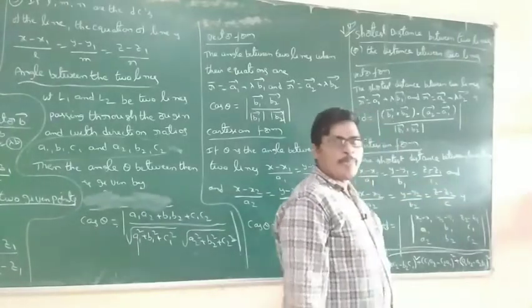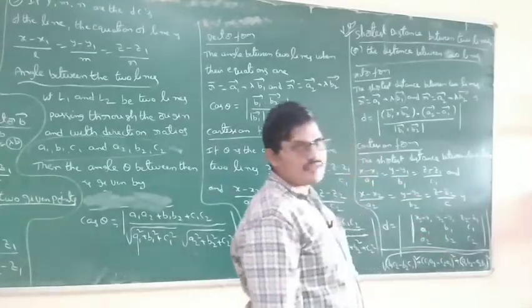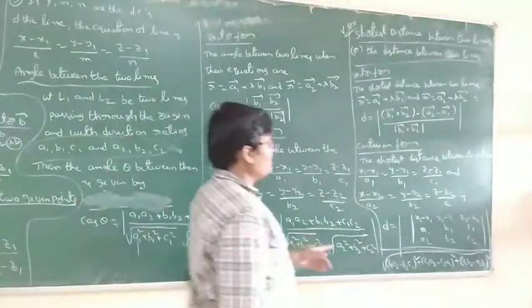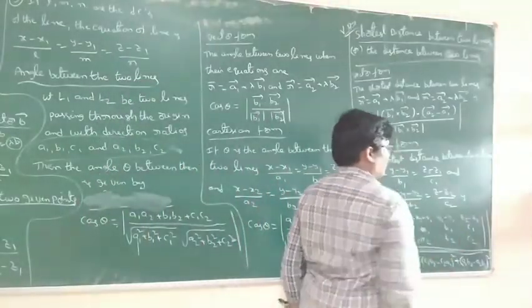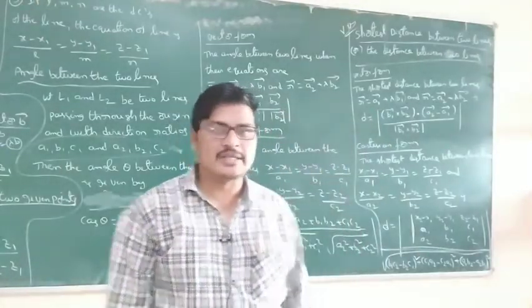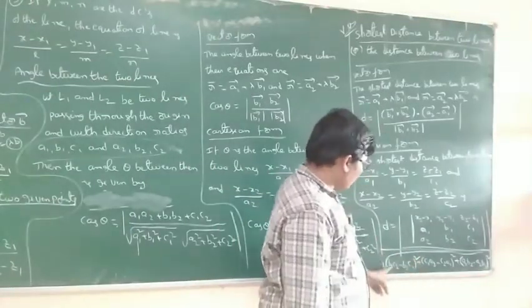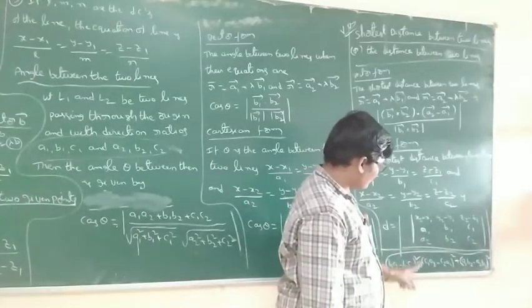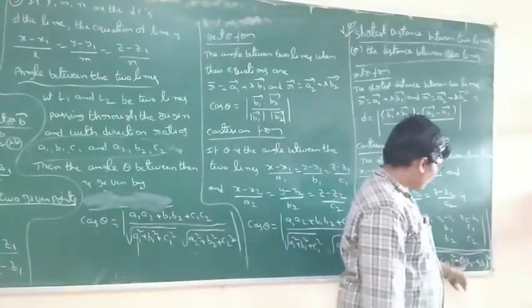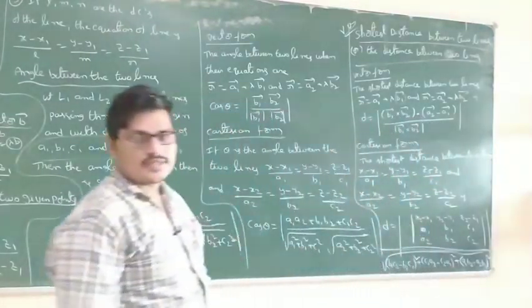The second row is the direction ratios of the first line, a1, b1, c1. The third row is the direction ratios of the second line, a2, b2, c2. Find the determinant by the expanding method, plus minus plus, divided by the root of (b1 c2 minus b2 c1) whole square plus (c1 a2 minus c2 a1) whole square plus (a1 b2 minus a2 b1) whole square. This is the shortest distance.